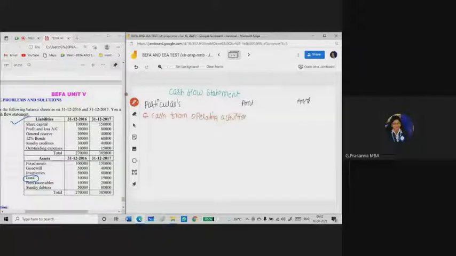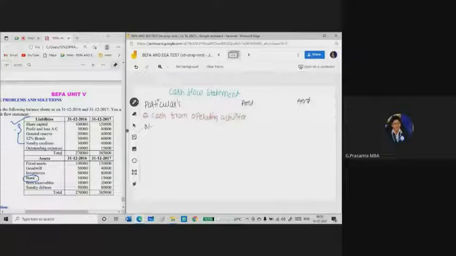In order to find out cash from operating activities, first you need to look at the liability side of a balance sheet. Here you have to observe whether there is any opening and closing balance of profit and loss account or retained earnings. In this question you can see he has given the opening and closing balance of profit and loss account. So here I will be writing net profit.